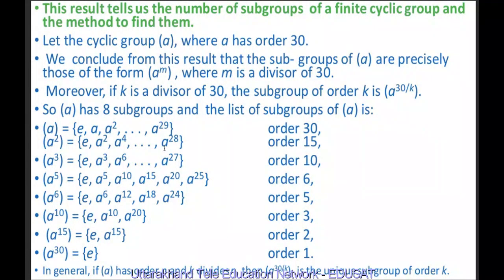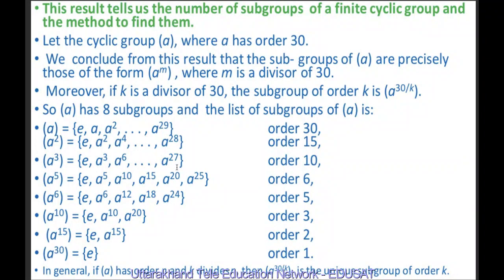Now the subgroup of order 10 means 30 upon 10, which is 3. The subgroup generated by A cube is A cube, A cube squared which is A raised to power 6, A cube cubed A raised to power 9, A cube raised to power 4, A raised to power 12, A cube raised to power 5, A raised to power 15, A cube raised to power 7, A raised to power 21, A cube raised to power 8, A raised to power 24, A cube raised to power 9, so A raised to power 27. So it consists of 10 elements, so the order is 10.